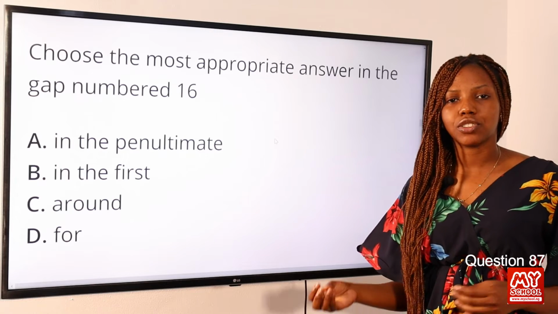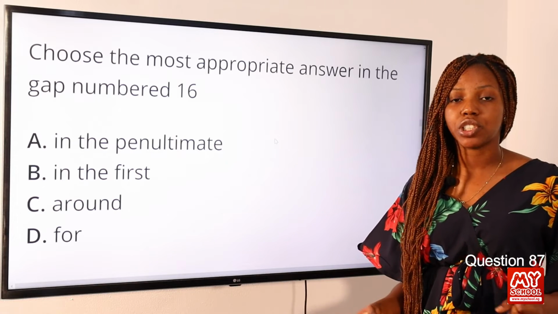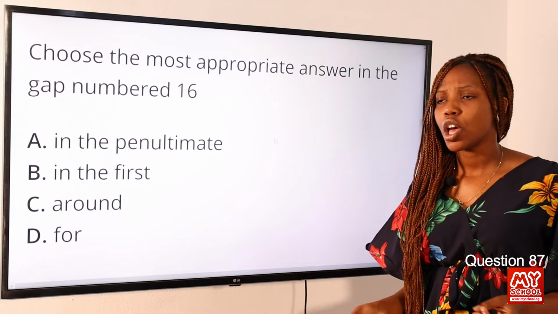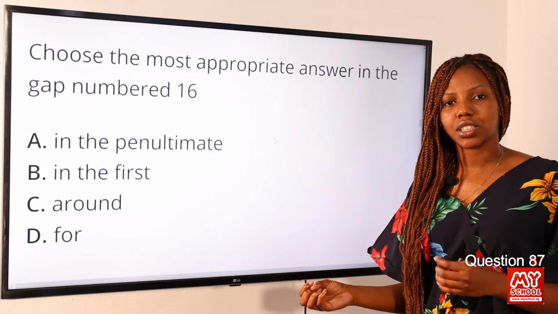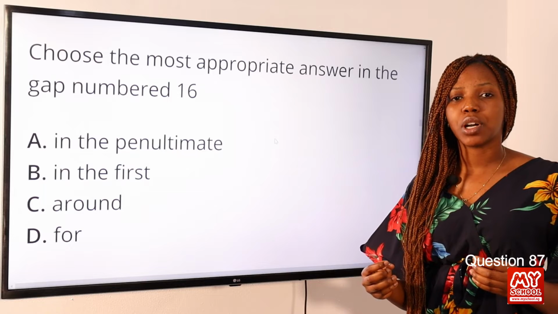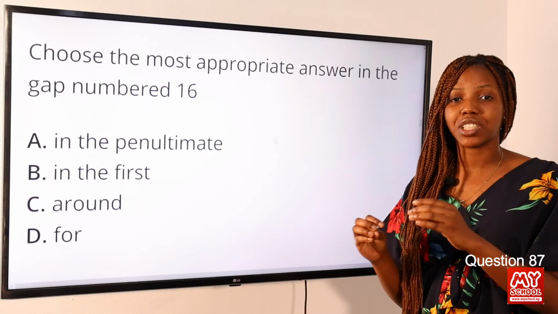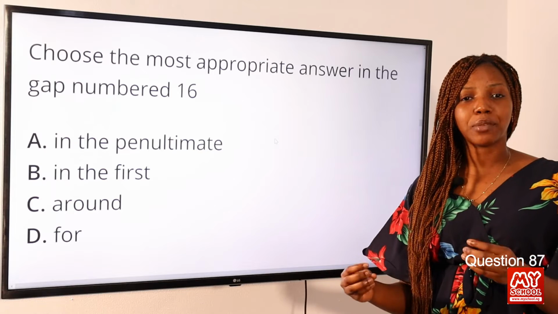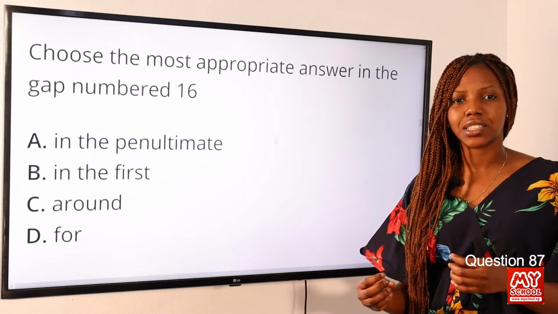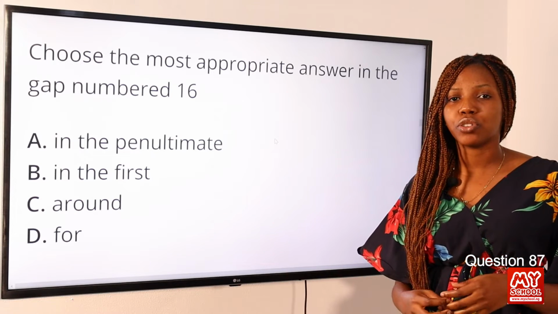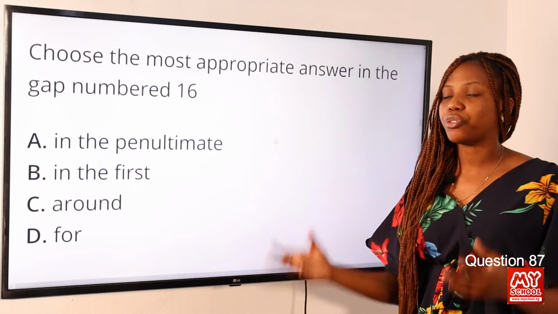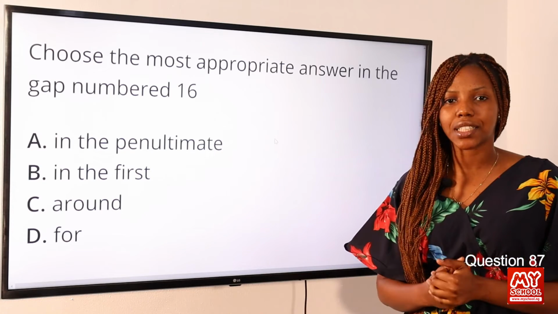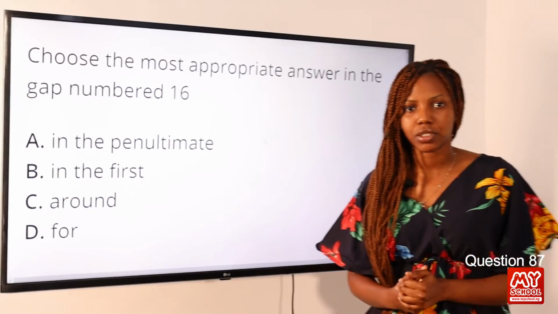When you read this passage, you discover that the passage is about miscarriage and the various health issues and complications that come with miscarriages. So, in this part labeled 16, the word that can be used to fill in that gap is a word that describes the early stage of pregnancy, or the beginning or the first stage, and we see that in the first best suits this description. So option B is the correct answer to this question.